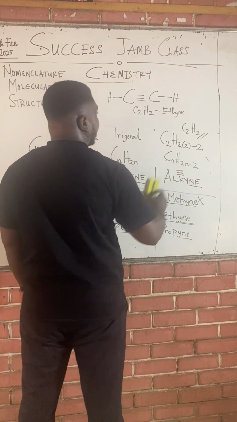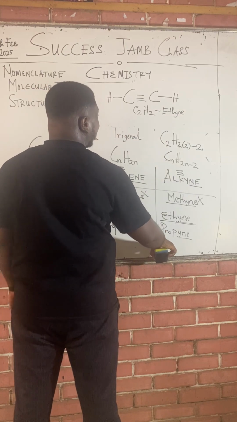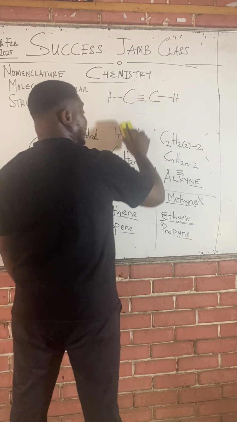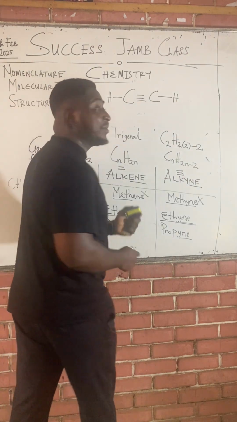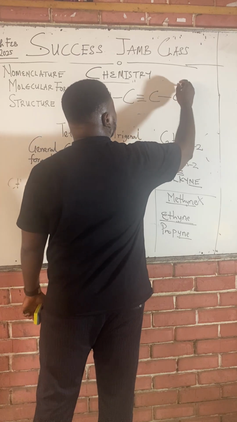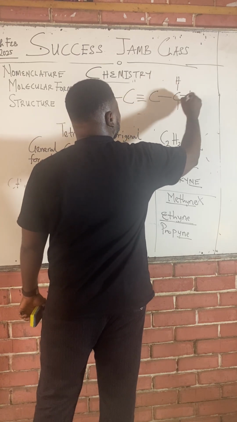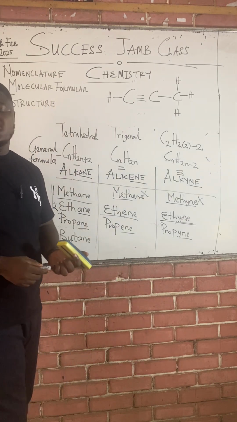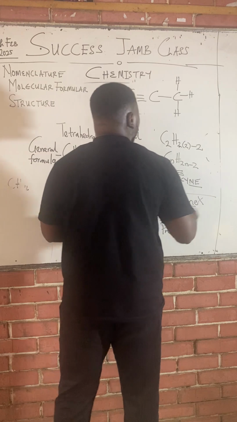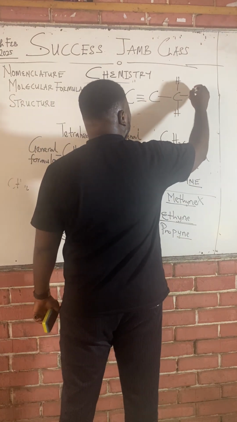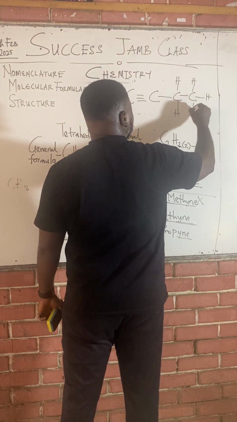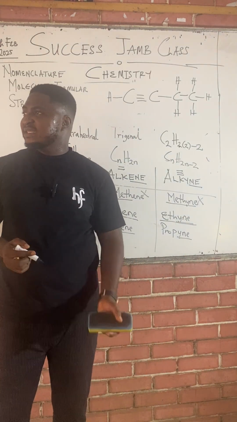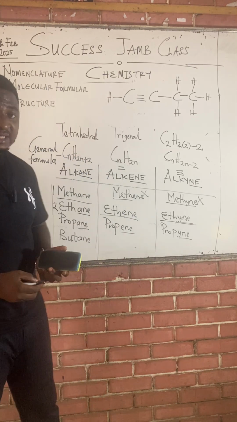Now, so this is ethyne. What do I do if I want to increase it to propyne, three carbons? I will just clean one hydrogen on either of these sides and add one extra carbon. It's not compulsory that this carbon has a triple bond. And this is propyne. If I want butyne, I'll clean one hydrogen, add another carbon, and this is butyne. So you can just keep playing with it on and on. It's your understanding that matters.